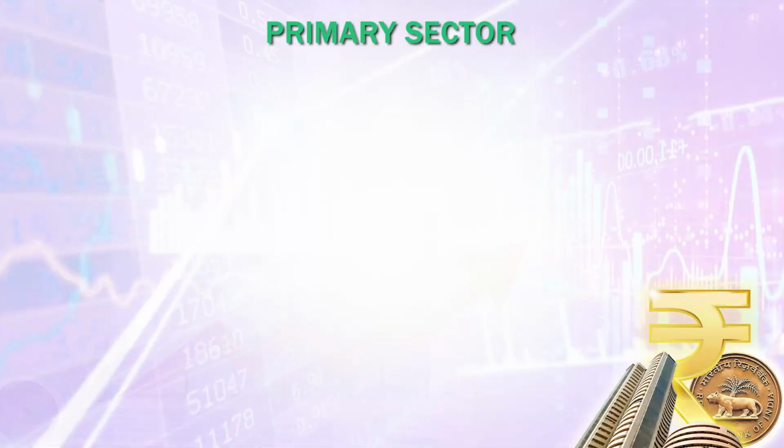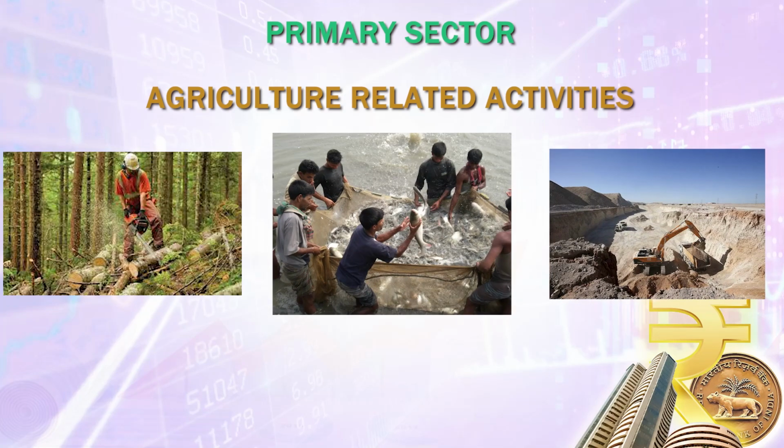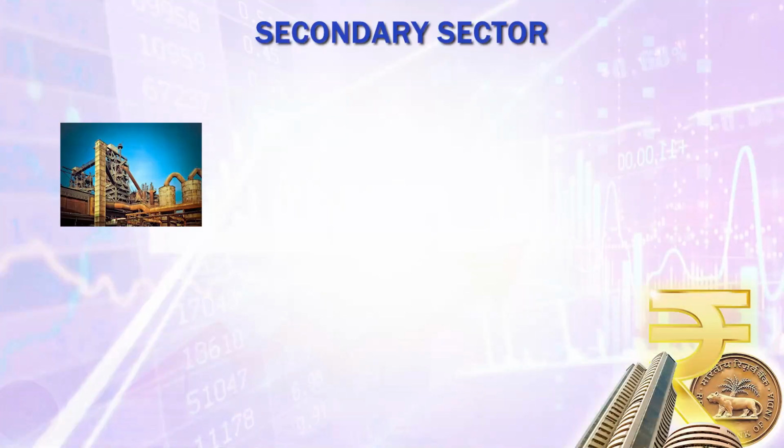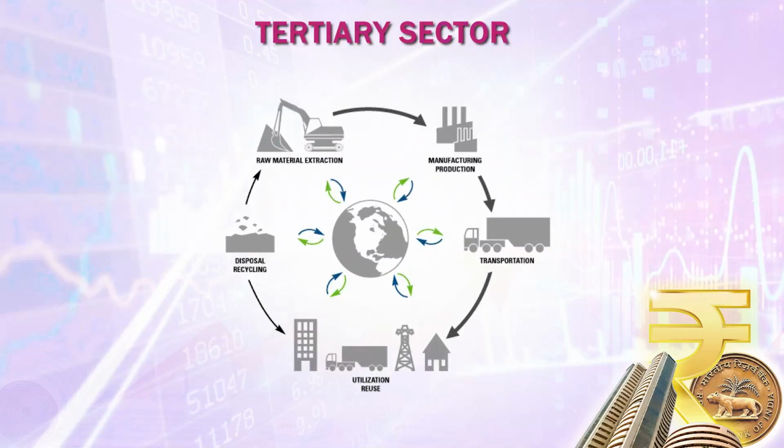An economy can be divided into three sectors: primary sector, including agriculture and agriculture related activities like forestry, fishing, mining, etc., and other allied occupations related to agriculture. Second is the secondary sector, which includes the industrial sector, whereas tertiary sector is the third sector, which includes the service sector. According to economic theory, as development proceeds, the contribution from primary sector decreases and the contribution of other